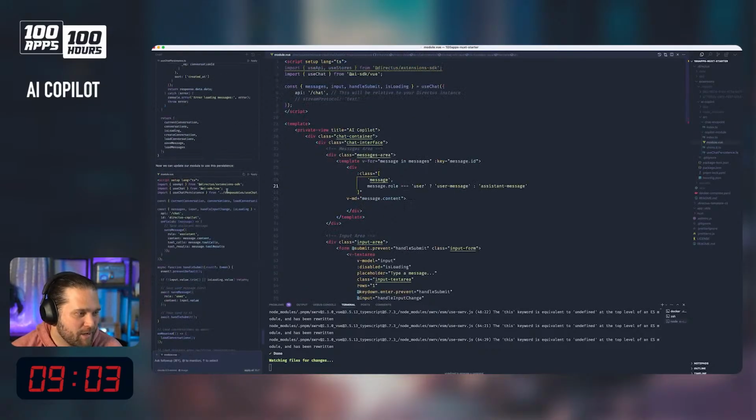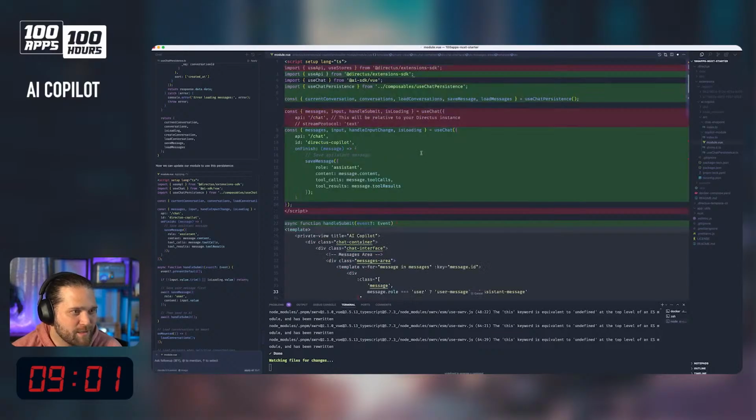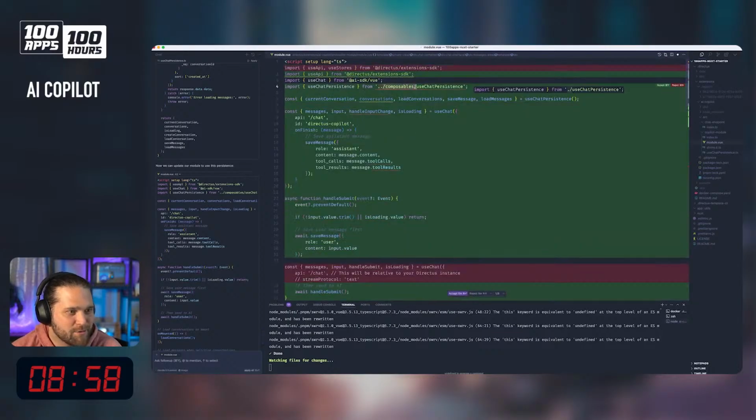So let's go back to our module. We're going to import this. The actual import is just going to be from use chat persistence.